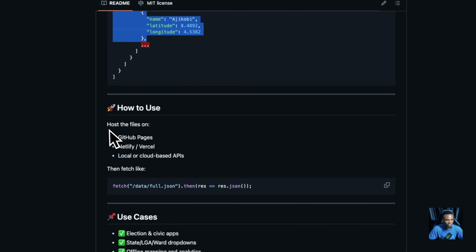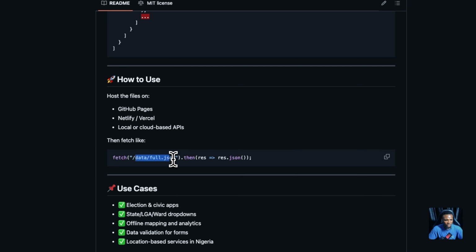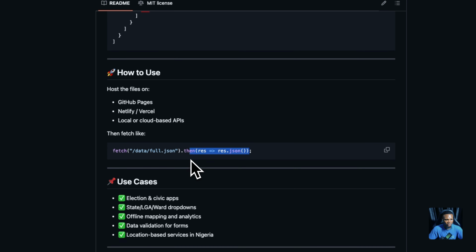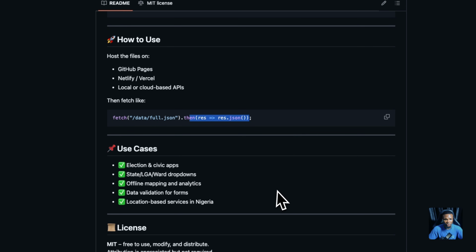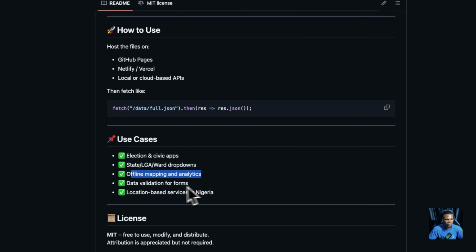And you can host this on GitHub, like I said, on Netlify, on Vercel, or even on your own cloud-based API. You can work with this data by just making a fetch call to the data anywhere you host it, and then you get the response. And these are some of the use cases: election and civic apps, state, local government, and ward lookups, offline mapping and analytics, and data validation.